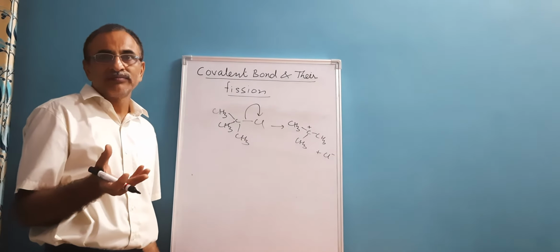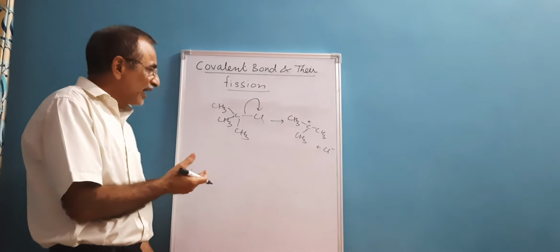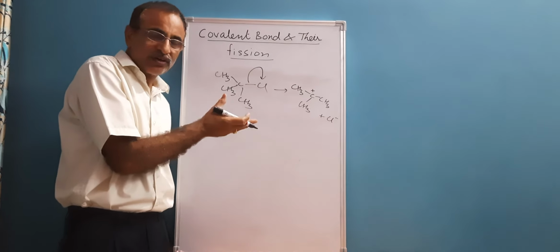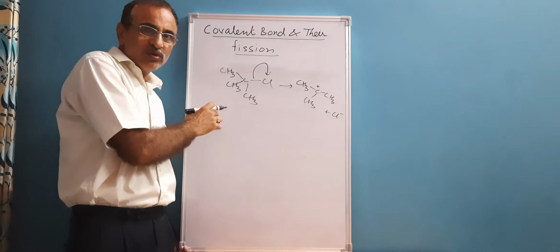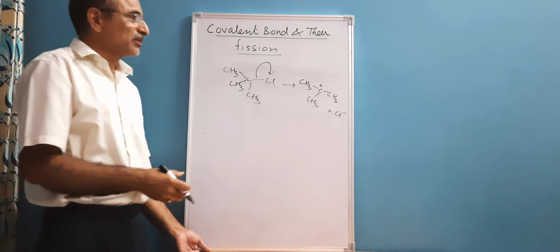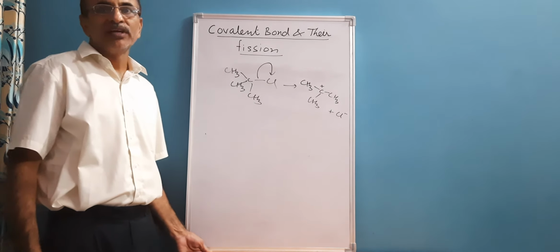It means that an increase in plus I effect, electromeric effect or some other parameters facilitates heterolytic fission. But while heating a molecule, when the electron distribution is proper or the molecule is symmetrical in nature, because of the interaction with UV light or with heat, we are able to get free radicals.